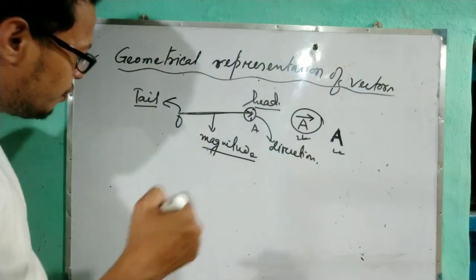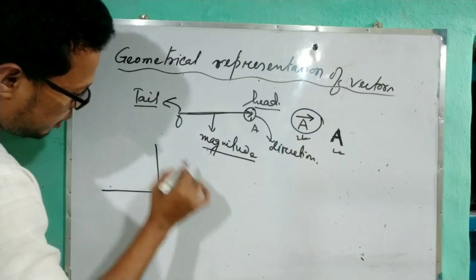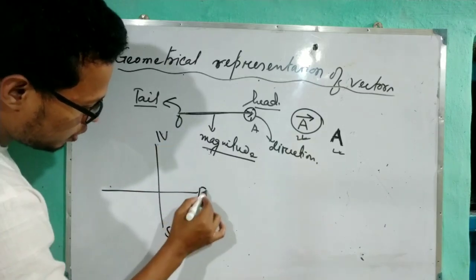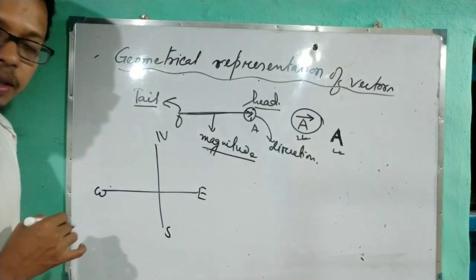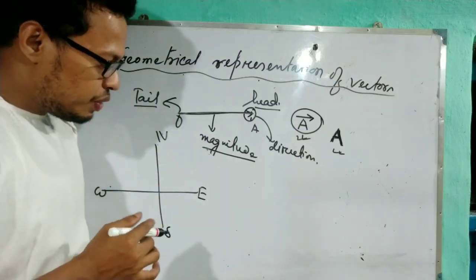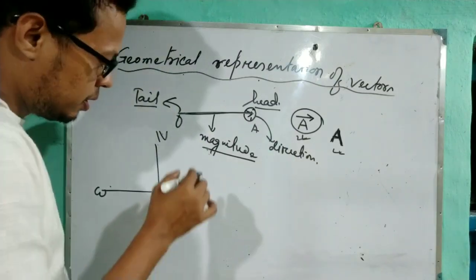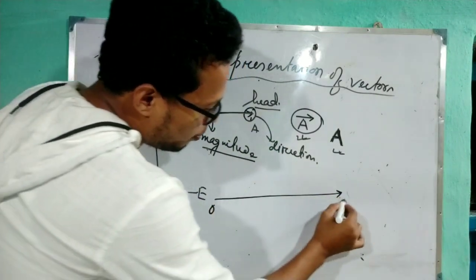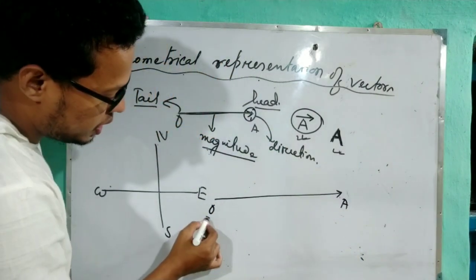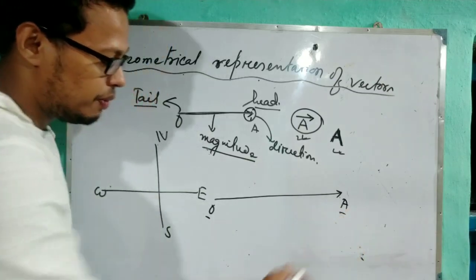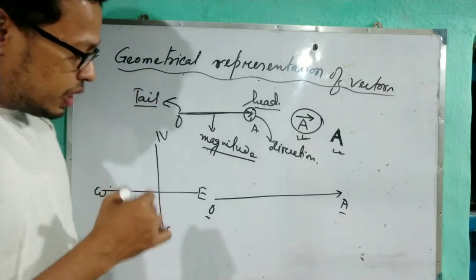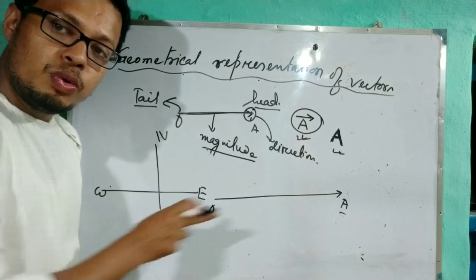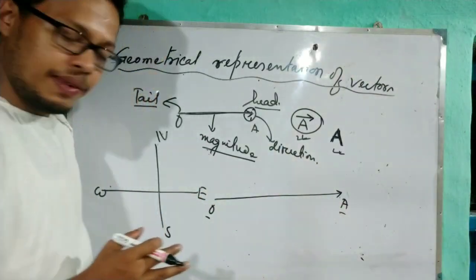Now, I will give one example. You know, this is north, south, east and west. Suppose a car is moving with a velocity of 50 km per hour. How to represent it? See, I am taking this as point O, this as point A, meaning O is the initial point and A is the final point. The car is moving with 50 km per hour towards east. That's why I have given this direction.